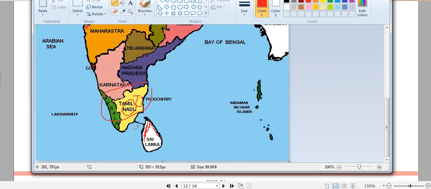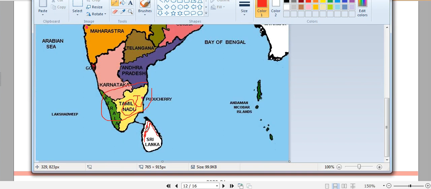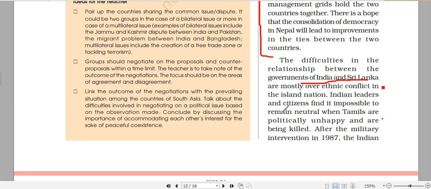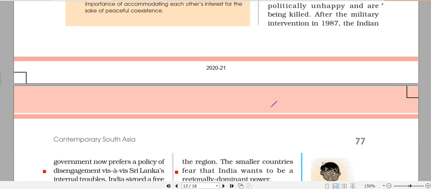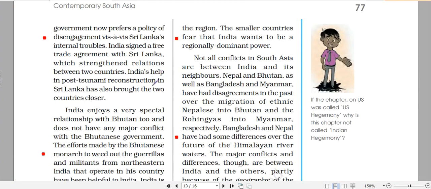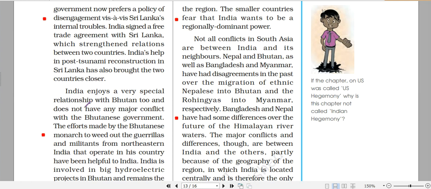So this issue plays a domestic role in India, and in view of this, India also intervened in the domestic affairs of Sri Lanka in 1987, and like we discussed in the India-Sri Lanka relations, this led to the assassination of our former Prime Minister, Rajiv Gandhi. This is the major issue. It also plays a role in Indian politics.